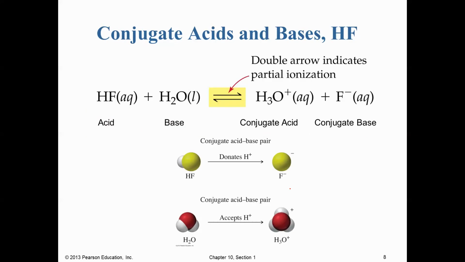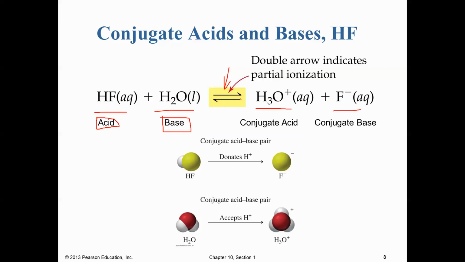So let's talk about conjugate acids and conjugate bases. Right here we have a reaction of HF with water. This is a weak acid, and we can tell either by looking at our list of strong acids and seeing it's not listed, or by checking out the type of arrows used here, because we have these reversible reaction arrows. So we dissociate to some degree to form hydronium and fluoride. If we look at the left side of our equation, our HF is our proton donor, so we call that our acid. The H2O is our proton acceptor in this case, so we call that our base, and then we form the hydronium and the fluoride.